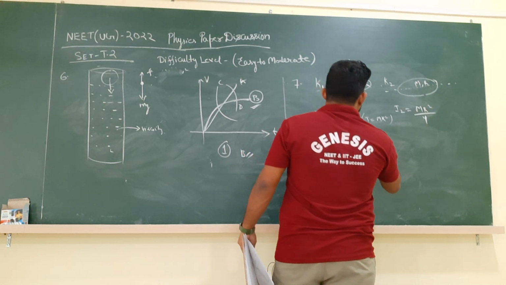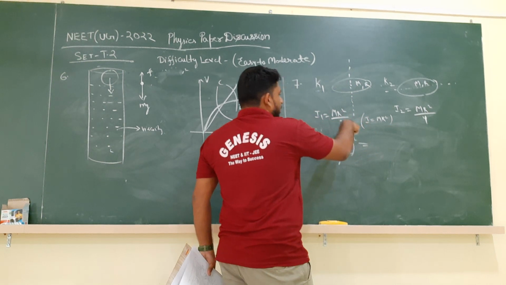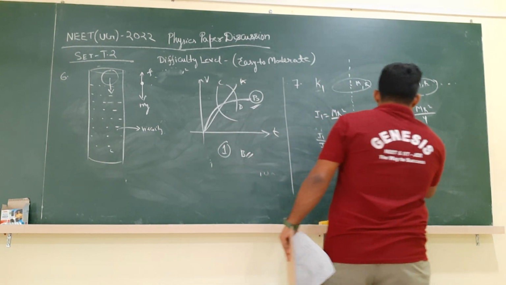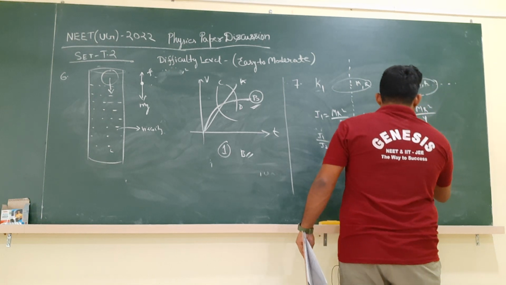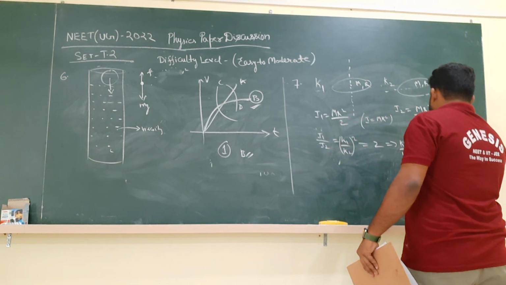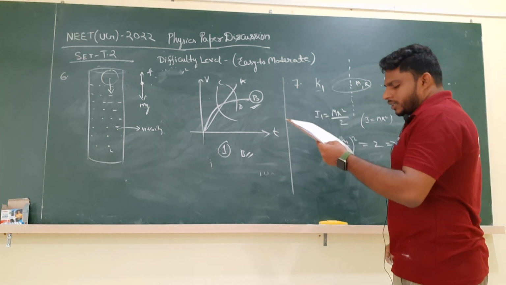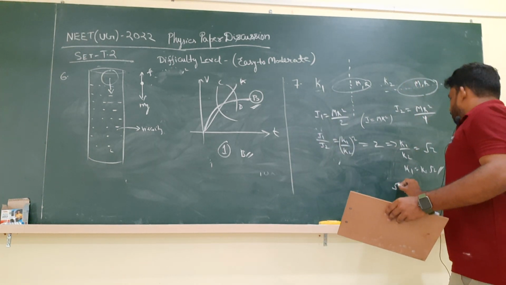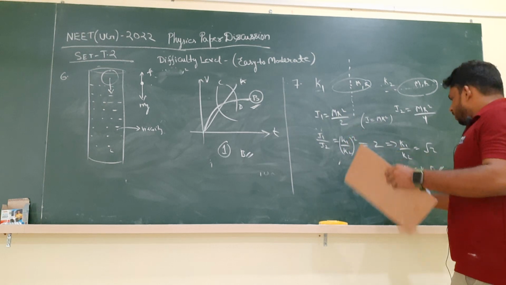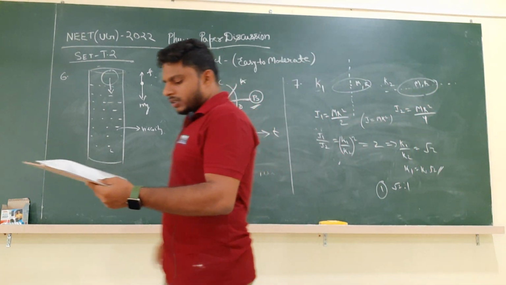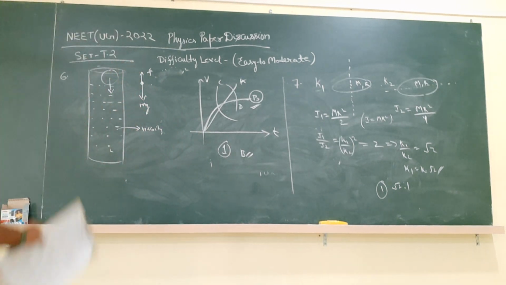If we divide, I1 by I2 will be 2, so K1 by K2 will be root 2. So K1 is equal to K2 root 2. They are asking the ratio of the radii of gyration, so the answer is root 2 is to 1. The first option is correct. In this manner we can solve question number 7. Make a note of it.